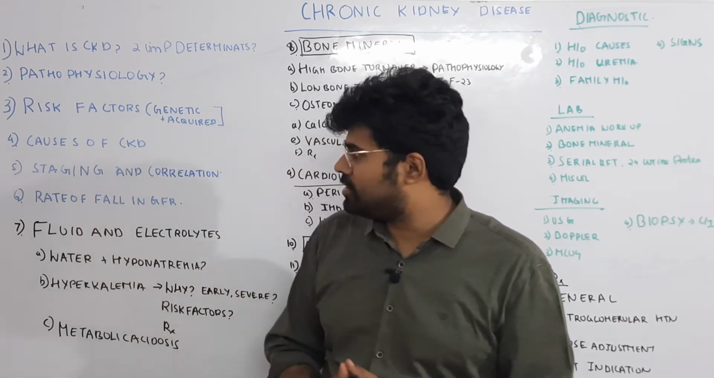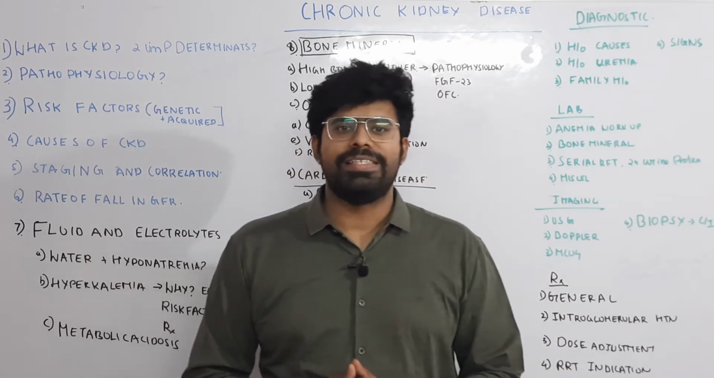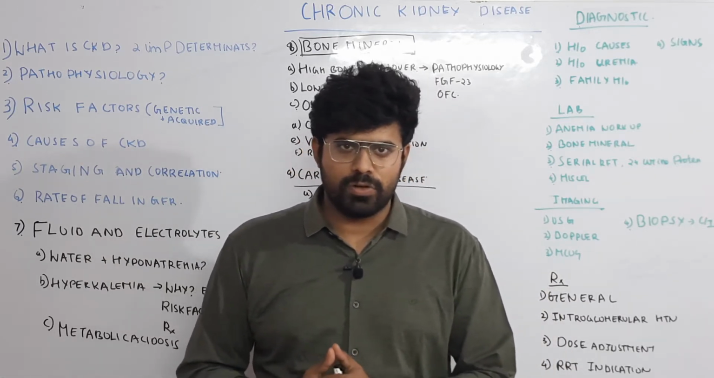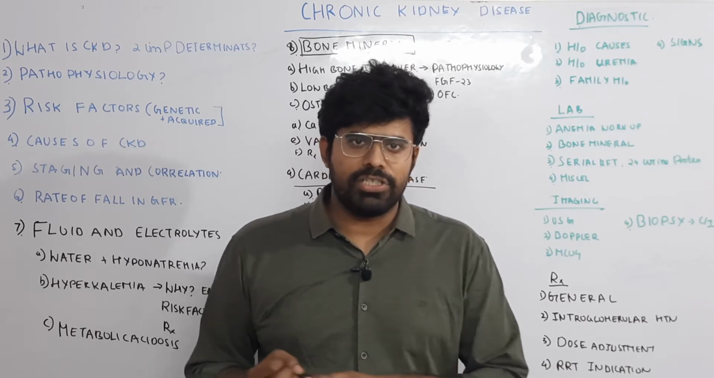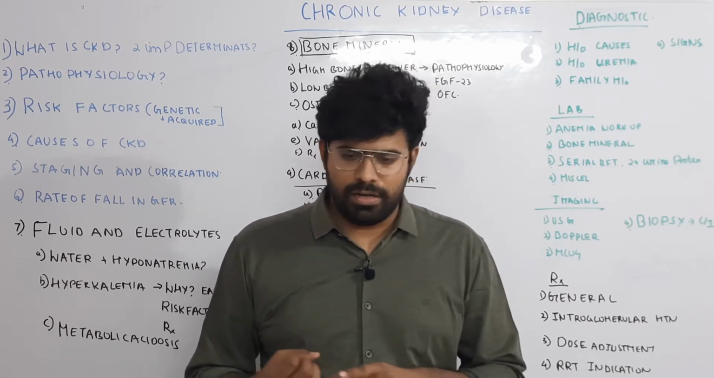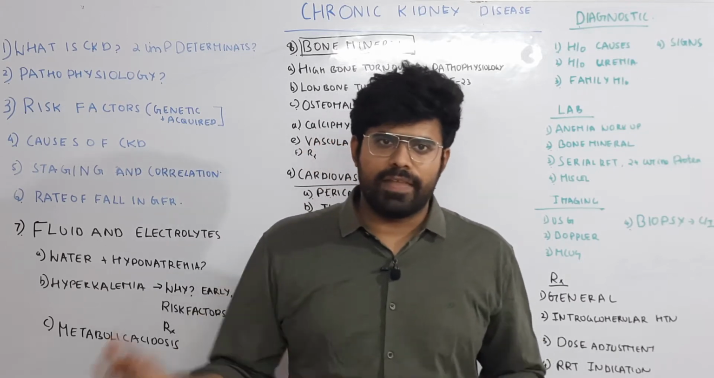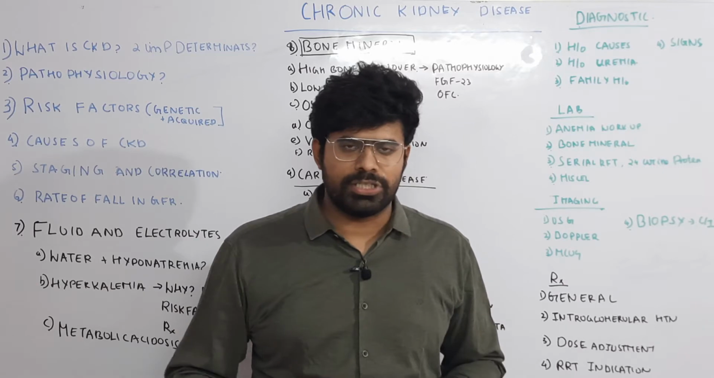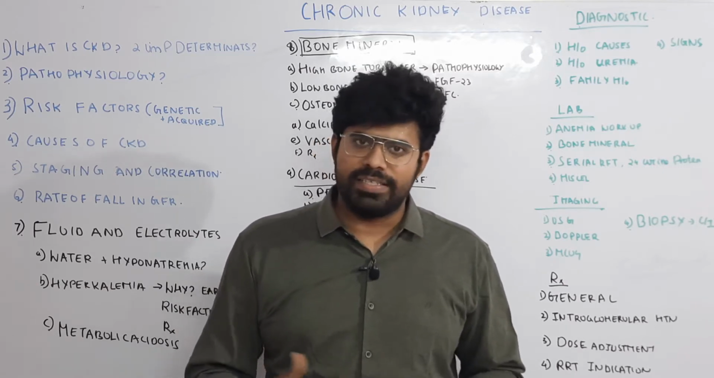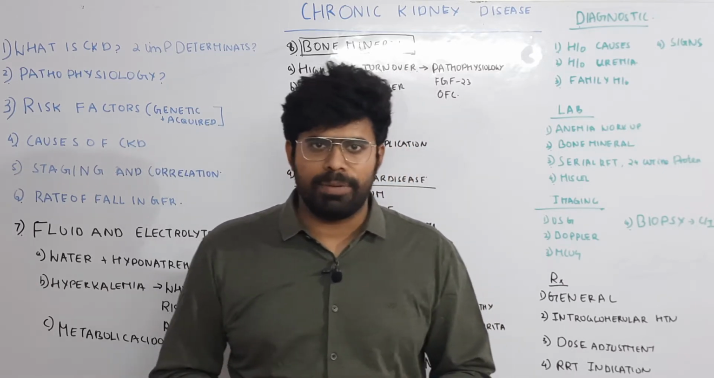So how do you stage chronic kidney disease? We basically stage chronic kidney disease based on the eGFR calculation. We calculate the estimated GFR based on the serum creatinine value and other parameters like age and sex, by using either the Cockcroft-Gault equation, the MDRD equation, or the CKD-EPI equation. All these equations can be derived.